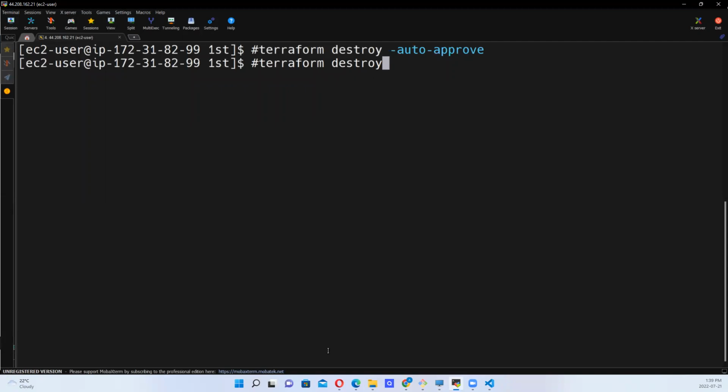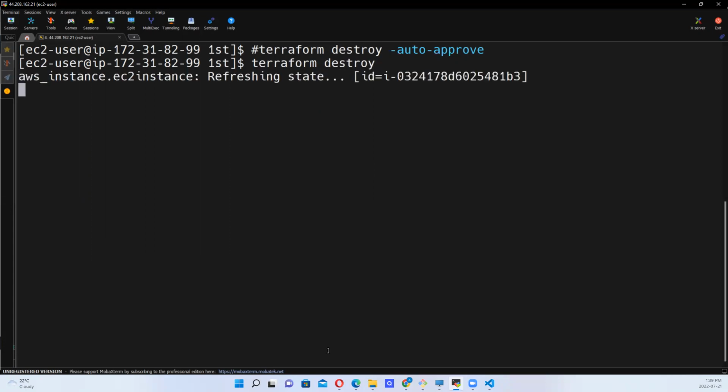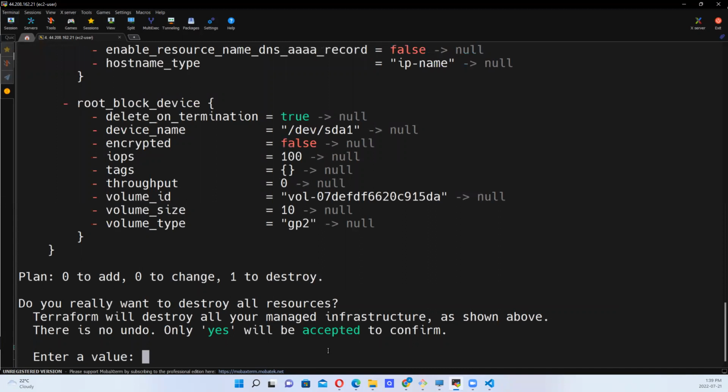This way it prompts us to enter yes, to confirm that we want to destroy. Only yes will be accepted. There's no undo.